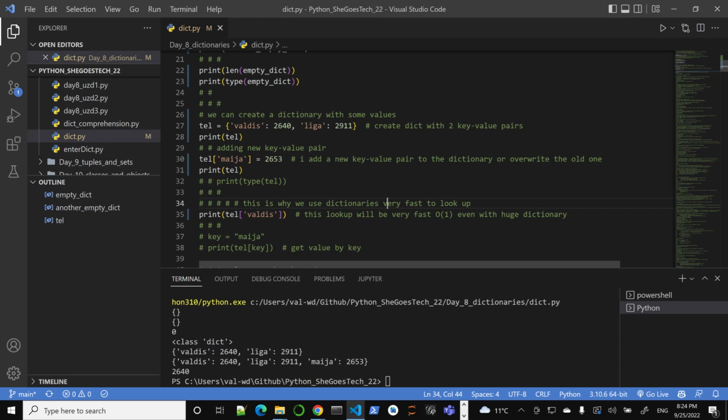Instead, if you had a big list of phone numbers, you would take some time to go through them, unless you know the index. Here, we can think of it as an index, but it's actually a string key.